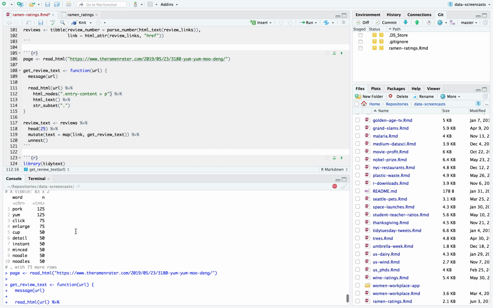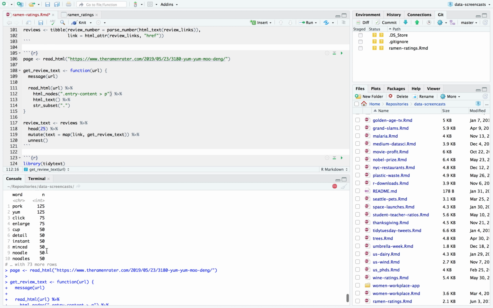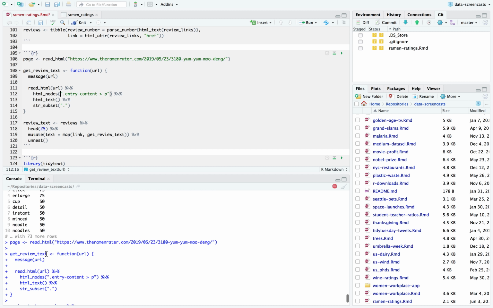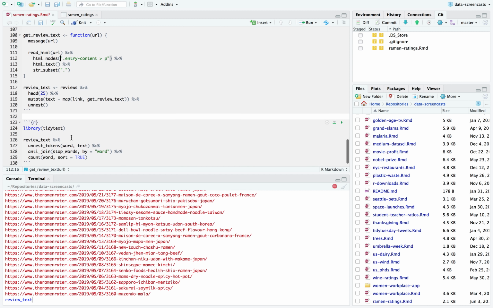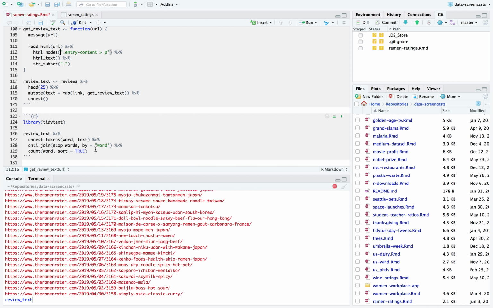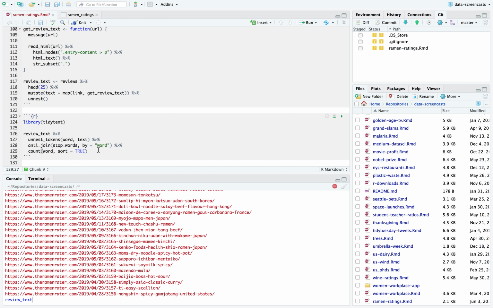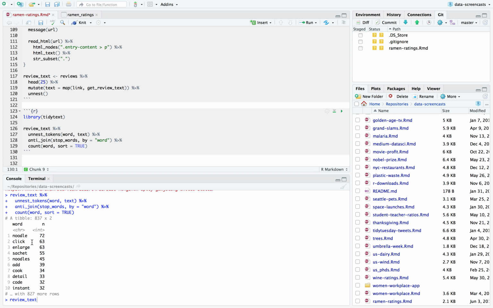So I was like, these numbers are too clean. I know there's some repeated text, but why would pork and yum be repeated? I was like, no. Oops. Okay, so this ought to fix it. We get 25 review text. And now we see some of the common ones are like click to enlarge, things from captions. Those are, yeah, a little bit less interesting.